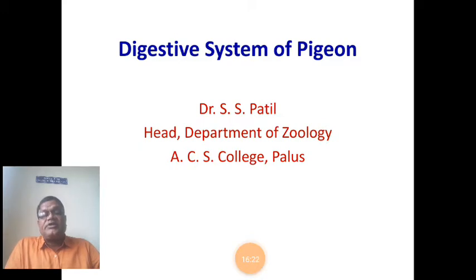In between the two openings, the elementary canal shows various parts in various regions.